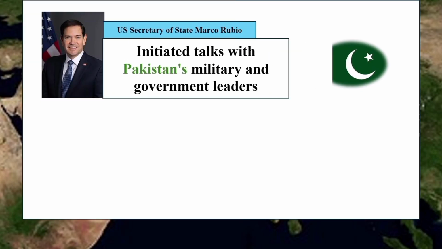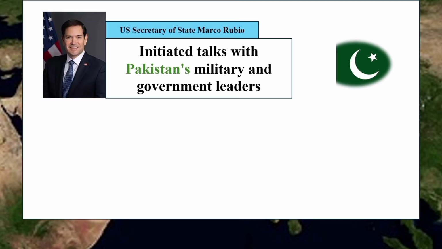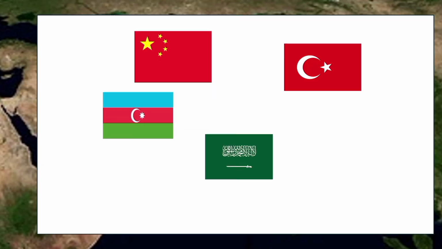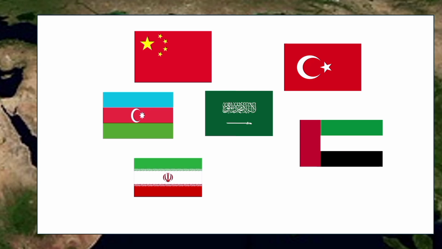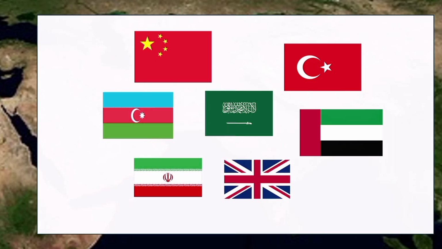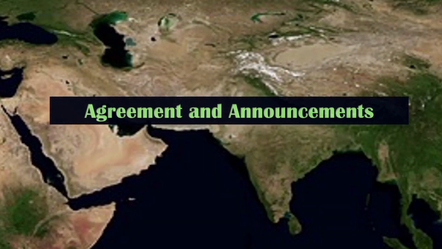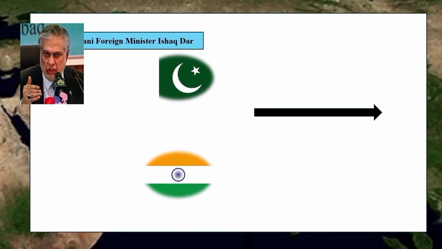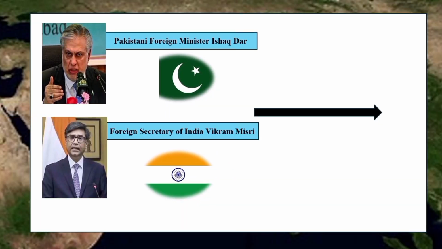U.S. Secretary of State Marco Rubio initiated talks with Pakistan's military and government leaders, while Vice President J.D. Vance communicated with Indian officials, including Prime Minister Narendra Modi. Diplomatic efforts were also made by Turkey, Azerbaijan, China, Saudi Arabia, Iran, the UAE, and the UK. Foreign Secretary of India Vikram Misri and Pakistani Foreign Minister Ishaq Dar announced that both sides had agreed to a full ceasefire effective.